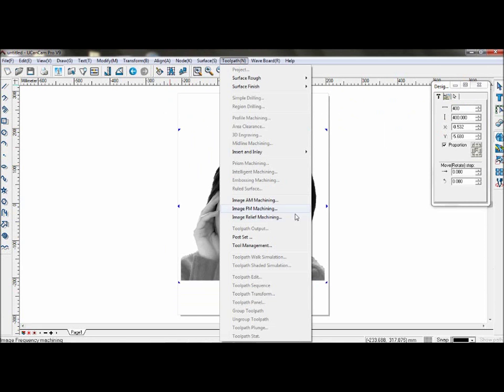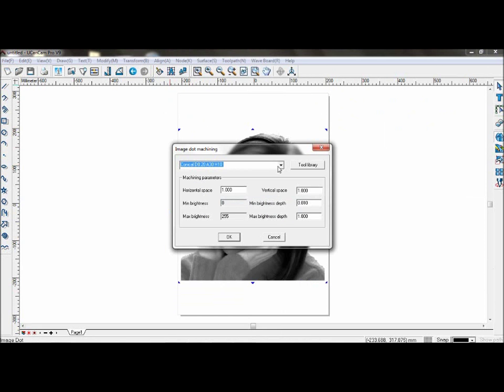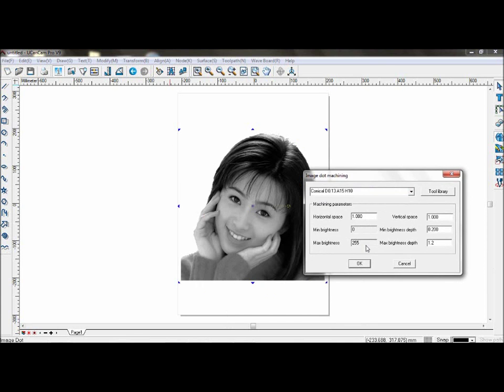Now go to Toolpath, Image AM Machining. Choose your tool, and the space and various parameters you can edit here. Minimum brightness depth and the maximum brightness depth will be determined by the grayscale of the image.